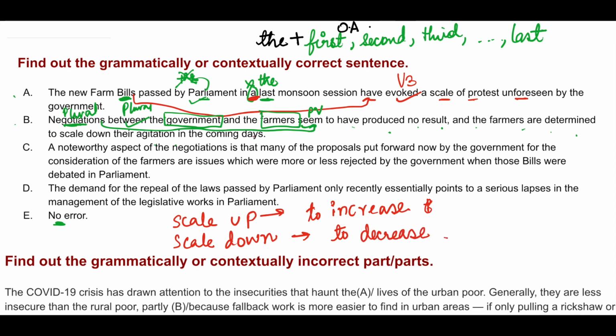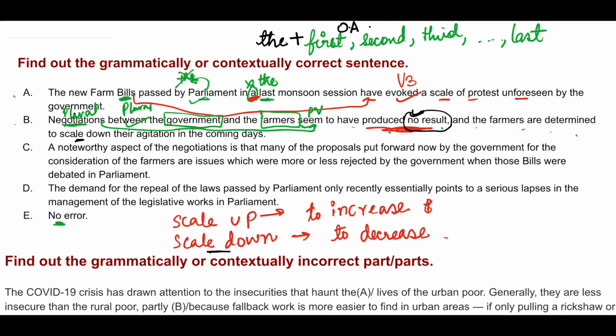Fine. So as we can see here that the negotiations have produced no result. If the negotiations have not produced any result, so can we say that the agitation had increased? We cannot say that the agitation decreased. Scale down means decrease. Okay, agitation will decrease only when the negotiations will produce some result, but here it has been said that no result.